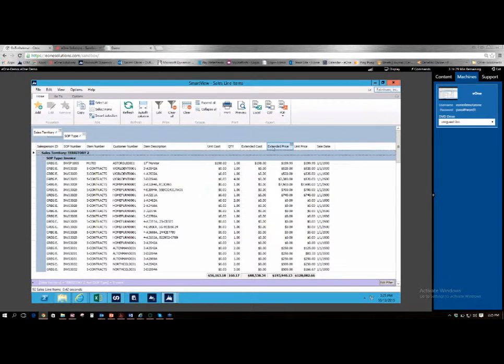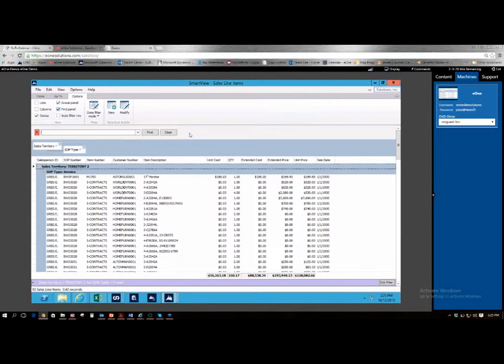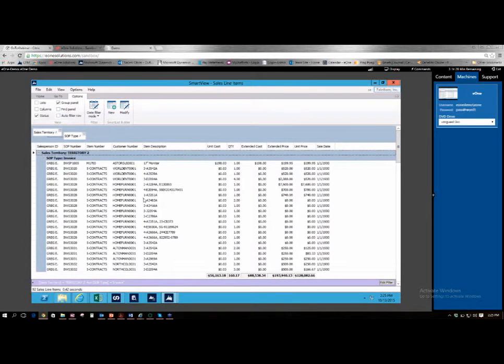Now, one thing I also wanted to show you regarding filtering, if we go to the Options tab, we have what's called a Find panel or a Search panel. So as you notice, it's opened up this search panel. So let's say I'm looking for all the invoices that have $3 in it. So I put $3, and now what it did is it actually went and highlighted everything with the number 3. So that can definitely save you time when you're looking for certain data.